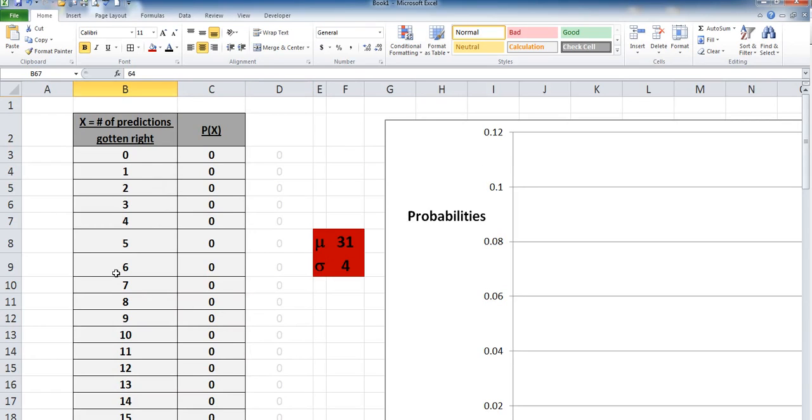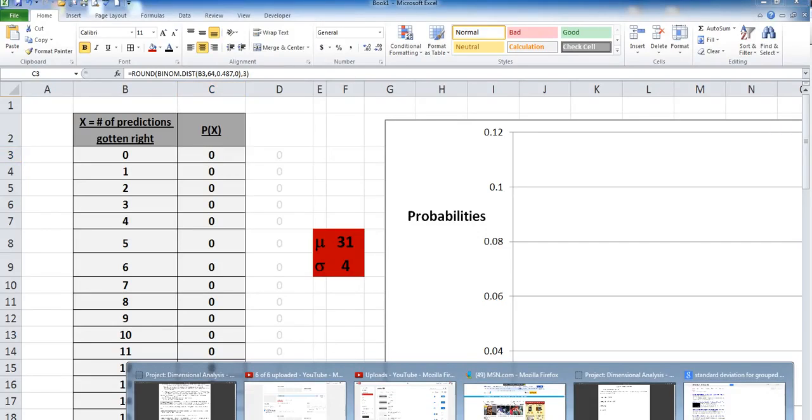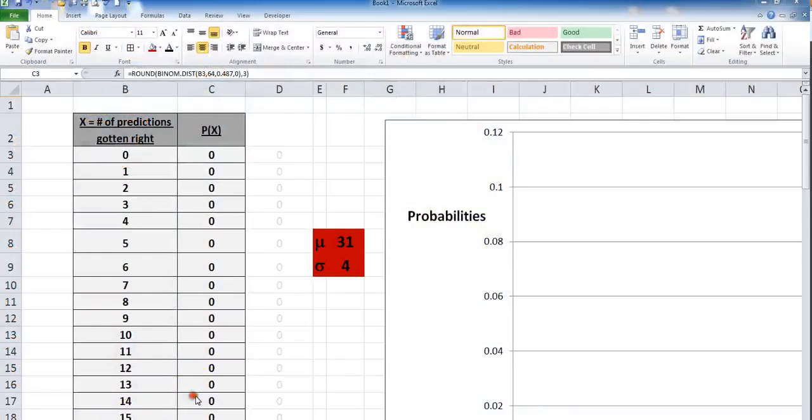So I set this all up in Excel just because I don't have DistFill on my little TI modeler on the computer. So I just did it in Excel, but of course you can do it in DistFill, which is what I kind of told you to do. But to get you your answers, your average is 31 and your sigma, or your standard deviation, was 4. So assuming that her rate of correctness was, what did I say it was? 48.7. Is that correct? I want to check that again to make sure that's right. Yep, 48.7. I have the quiz open over here.